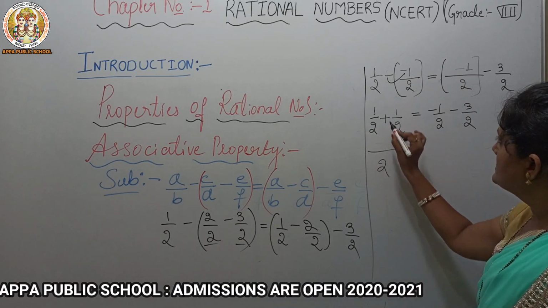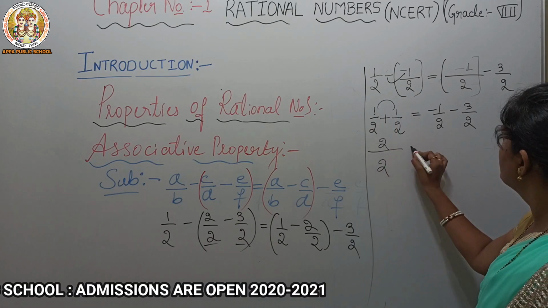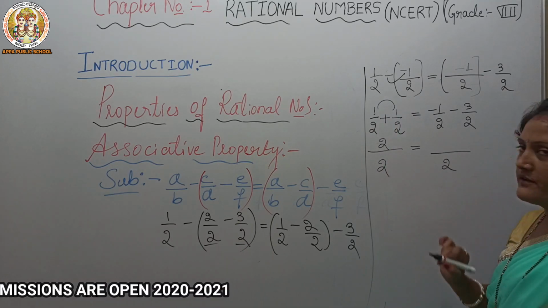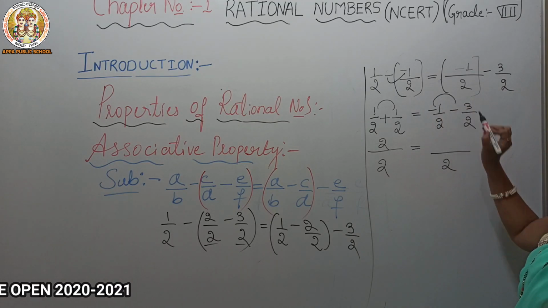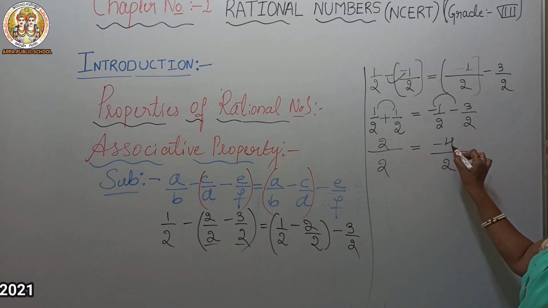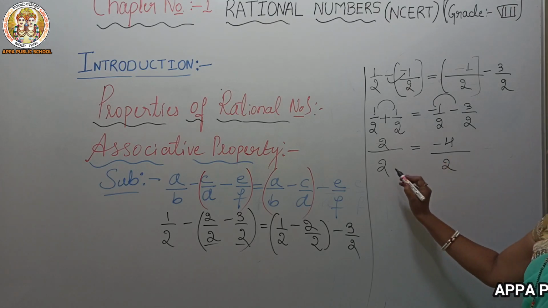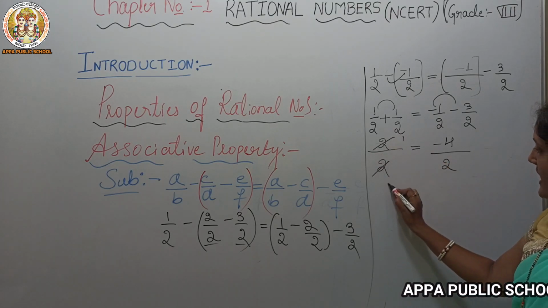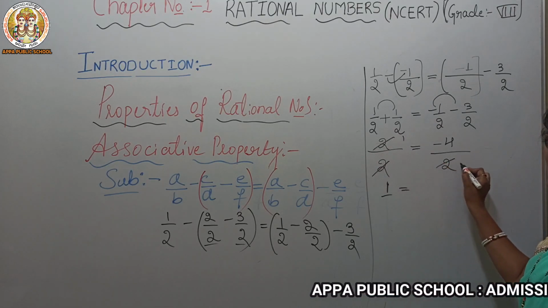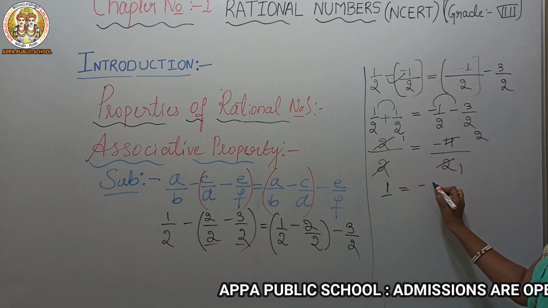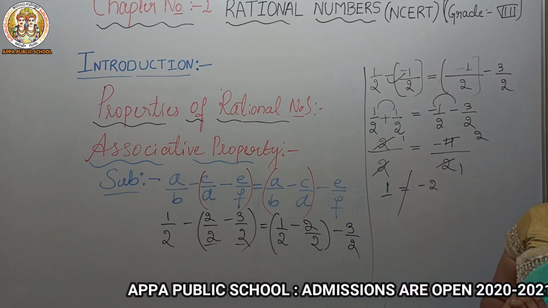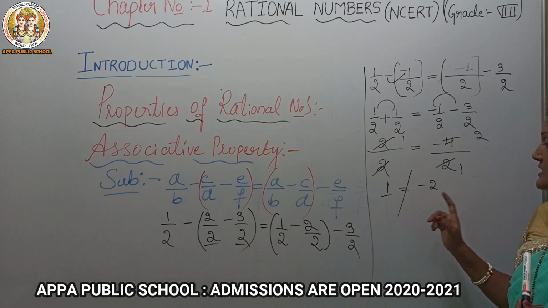2 is the denominator, so 1 plus 1 is 2, is equals to 2. Here also we have a 2. Minus 1 and minus 3 is minus 4. The sign will not change. Now 2 ones are 2, so 1 we are getting here. 2 twos are 4, minus 2. It's not equal. LHS is not equals to RHS.